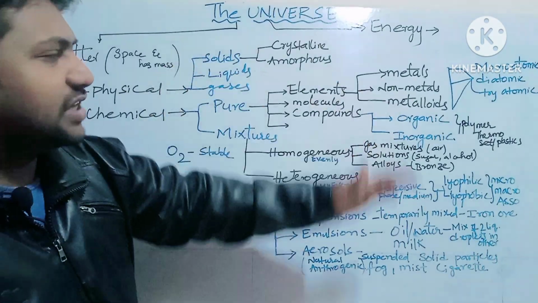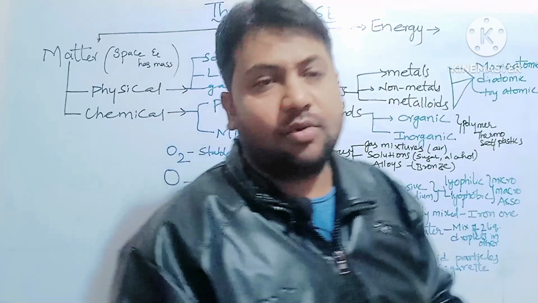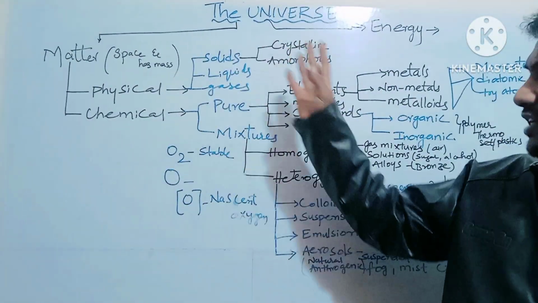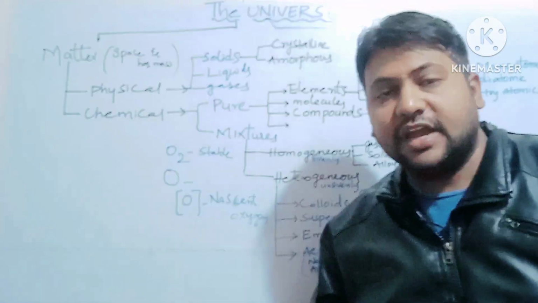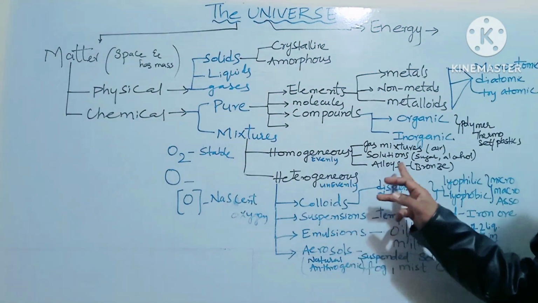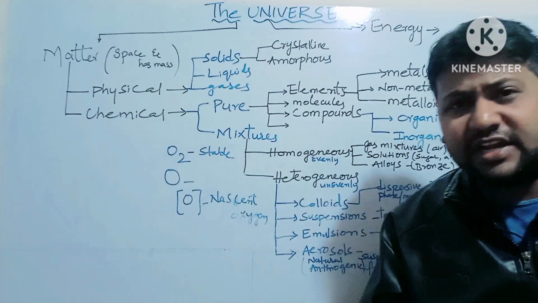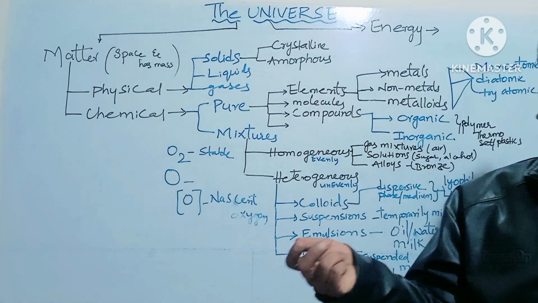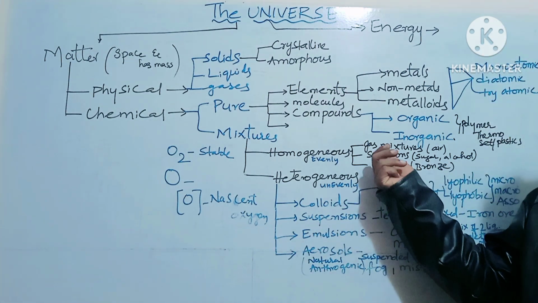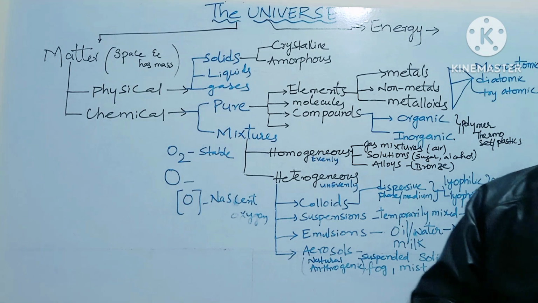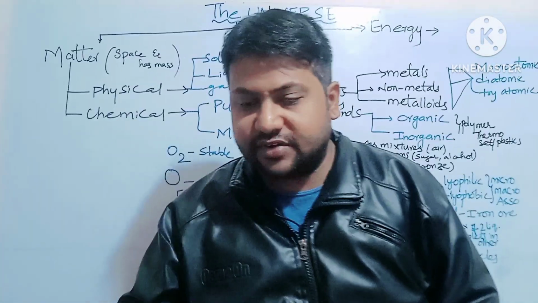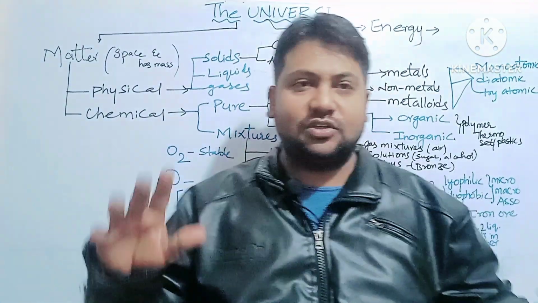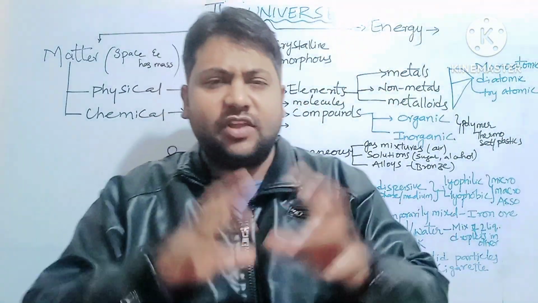So this was a brief explanation about matter and in what states matter is classified. And then we can also come across different types of solutions like acids and basic solutions, and also the salts we come across in other mixtures. Hope children, hope my dear friends, you have understood this whole classification of matter in a very brief form.